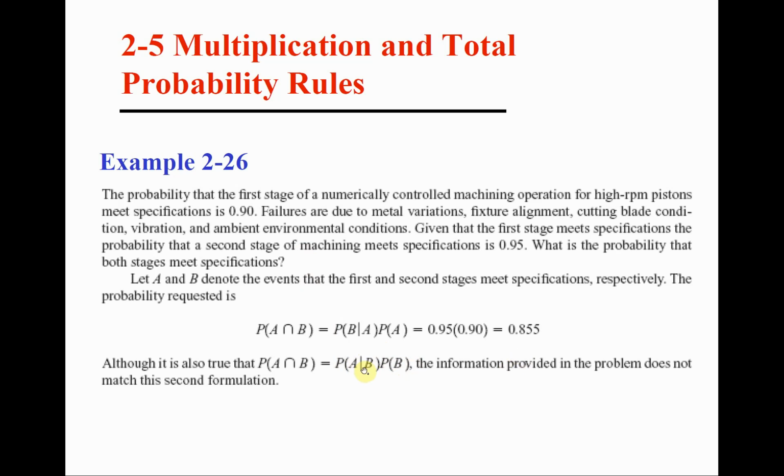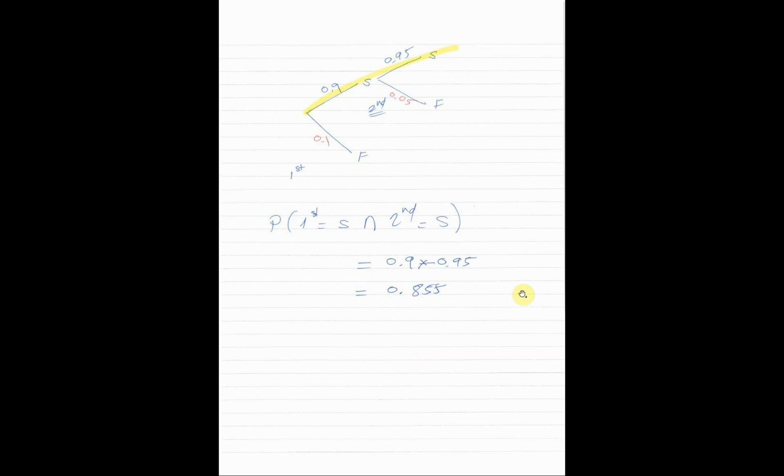We don't have the probability of A given B, and we don't have the probability of B. The probability of A given B is the probability that the first is successful given that the second is successful. We don't have that. We have only the opposite conditional probability, and we don't have the probability of B, the probability that the second is successful regardless of anything else. This information is also not given in the problem, so we just apply the multiplication rule depending on what information was provided in the question.